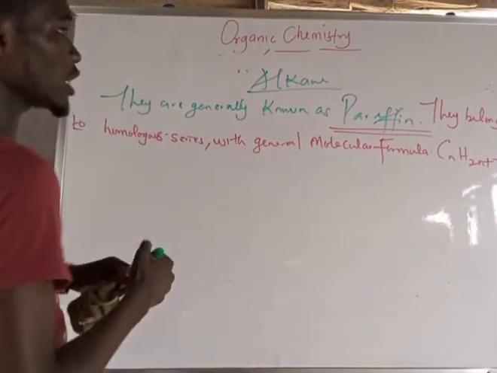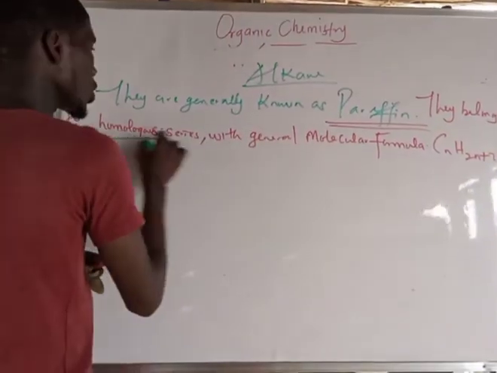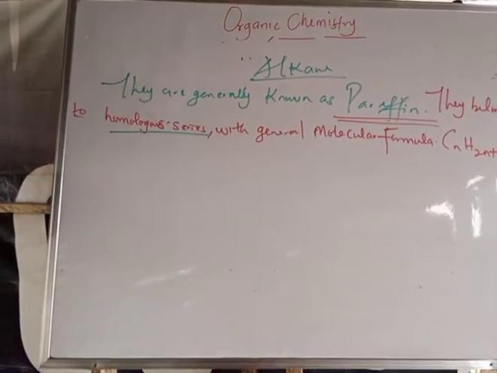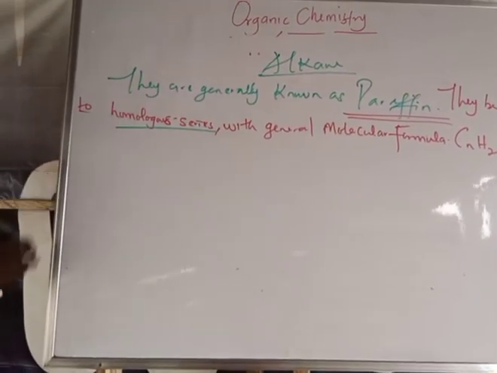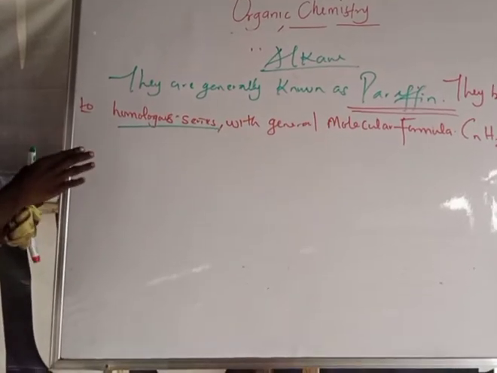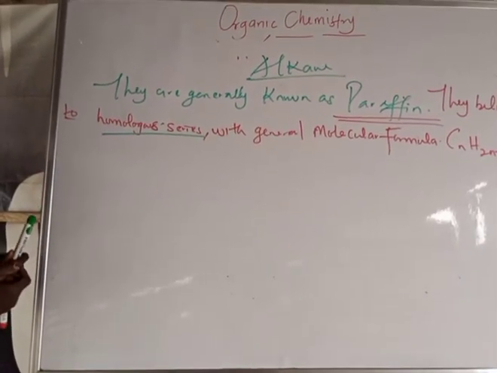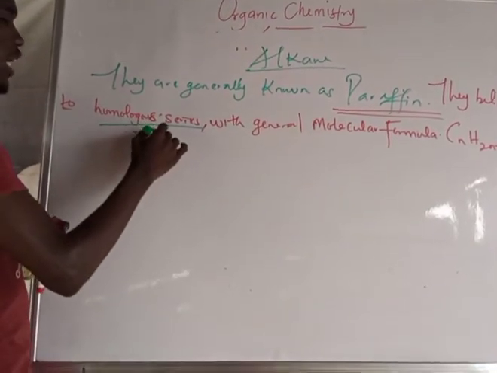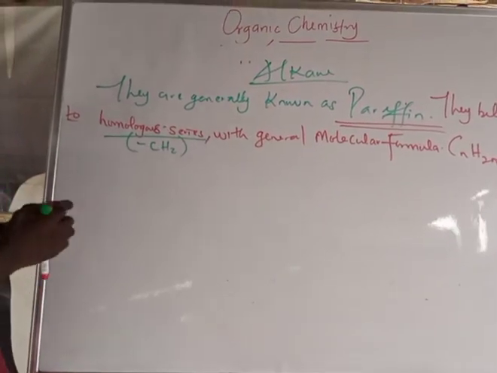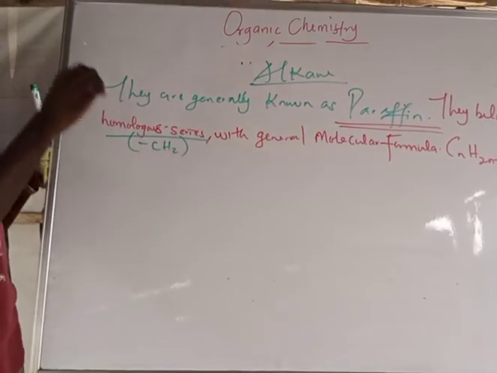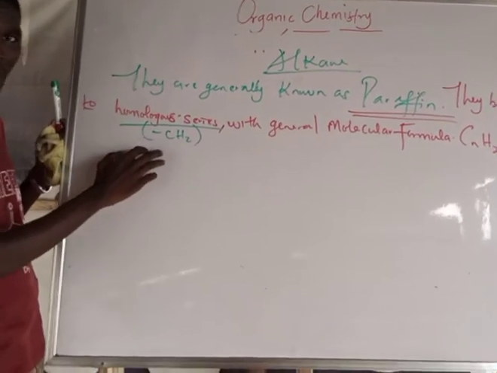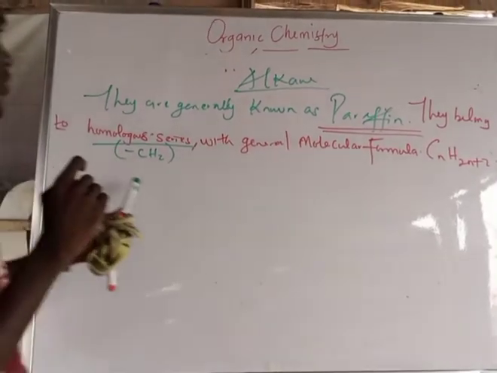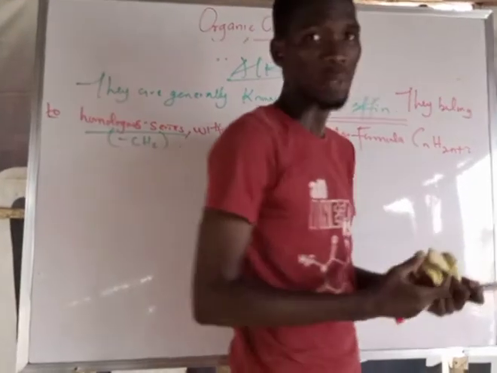So now let me explain this homologous series. As soon as I start the naming of alkane, I will show you the meaning of homologous series. But before then, they differ in the way the carbon atoms are arranged, with the addition of CH2. So all members of alkane or aliphatic undergo what we mean by homologous series. And again, the general molecular formula of alkane is CnH2n+2.